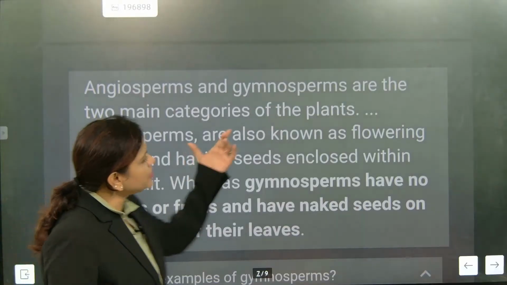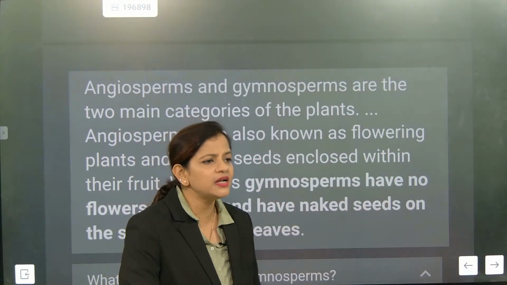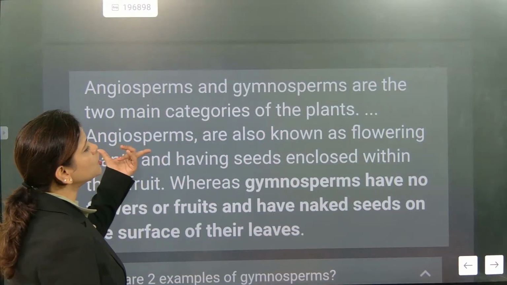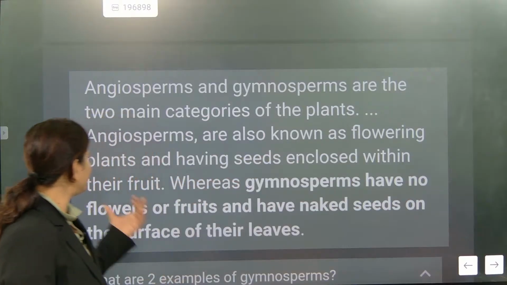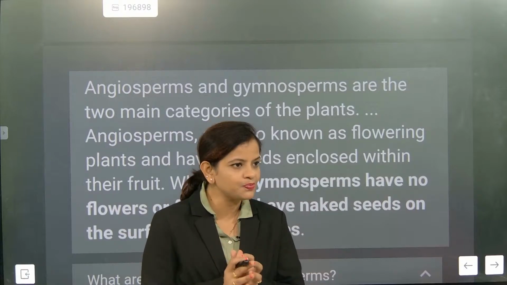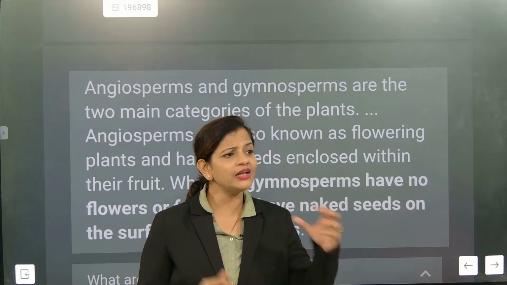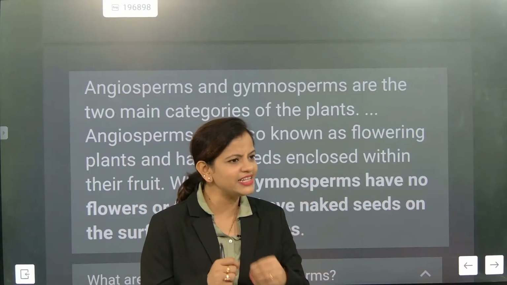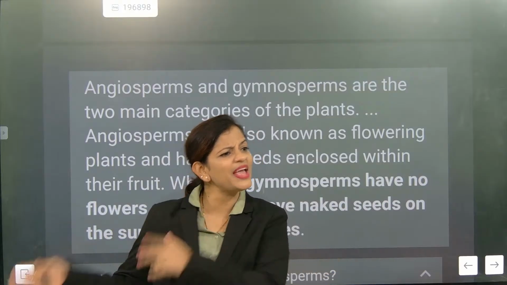So angiosperms and gymnosperms, two are there. What is the difference between angiosperms and gymnosperms? They are the two main categories of plant. Angiosperms are also known as flowering plants, and they have seeds within fruit. Your apple is an angiosperm. The seeds are inside. So when a flower produces fruits and the seeds are inside, it is called angiosperms. Gymnosperms means the seeds will be outside.